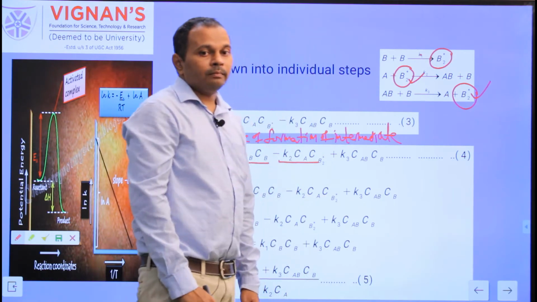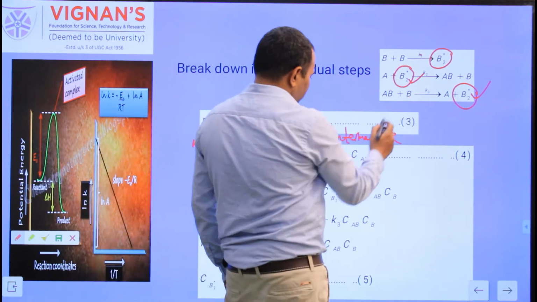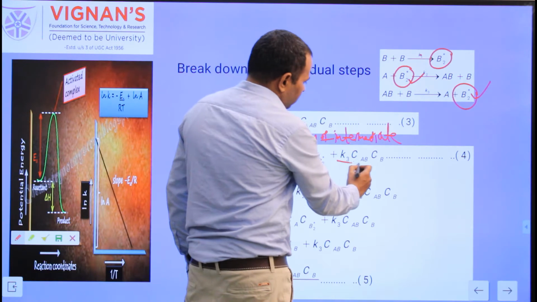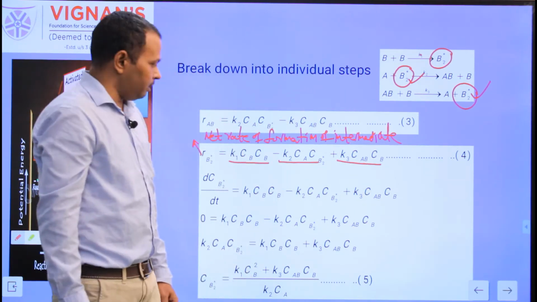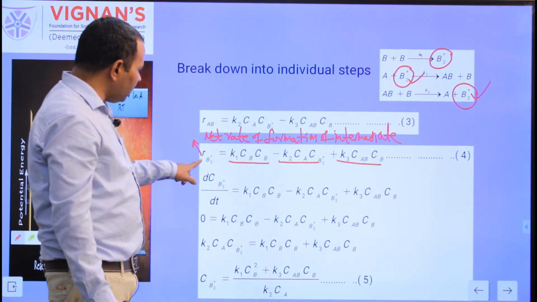So the rate is positive: K3 into CAB plus K3 into CAB. K3 into CAB. And the next step here, what is R_B2*?